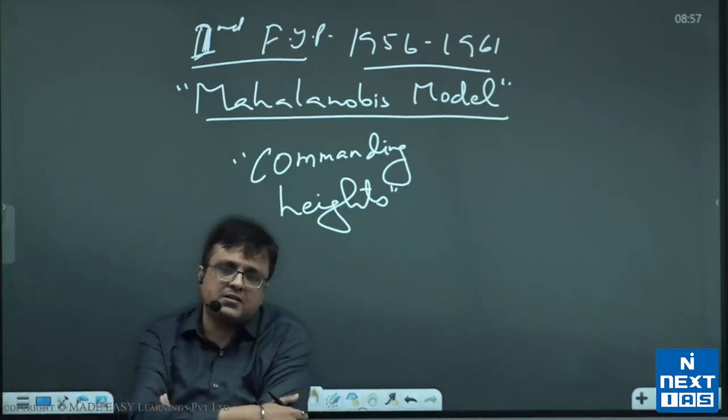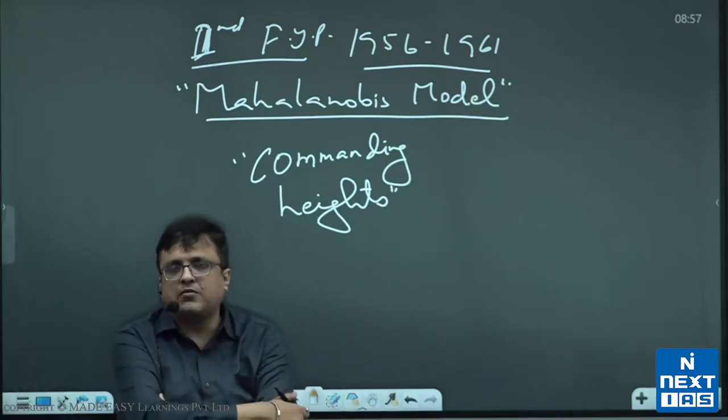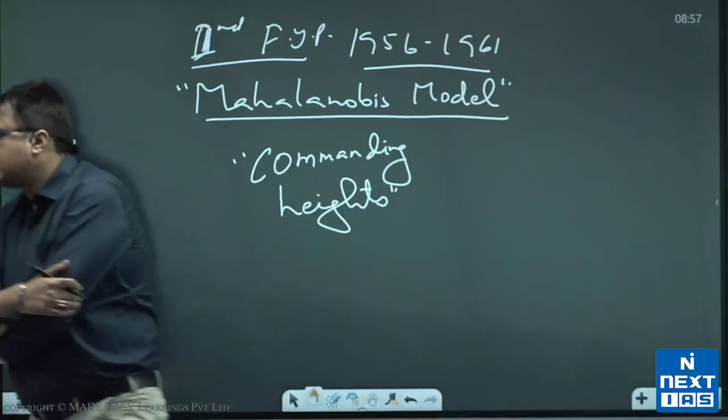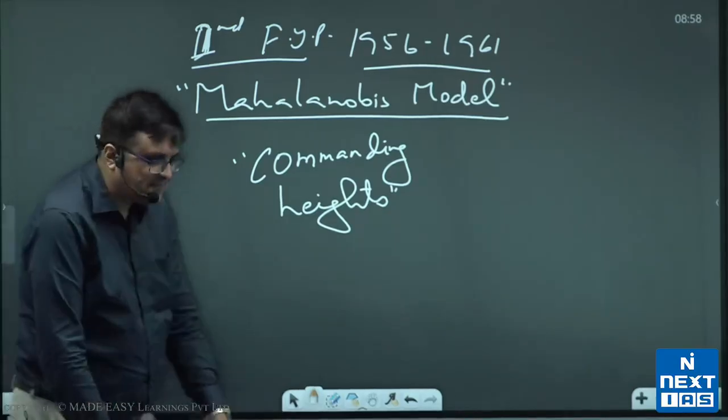Development was based on import substituting industrialization.